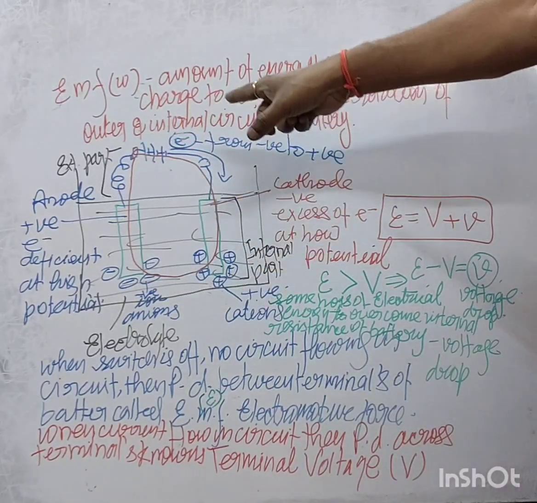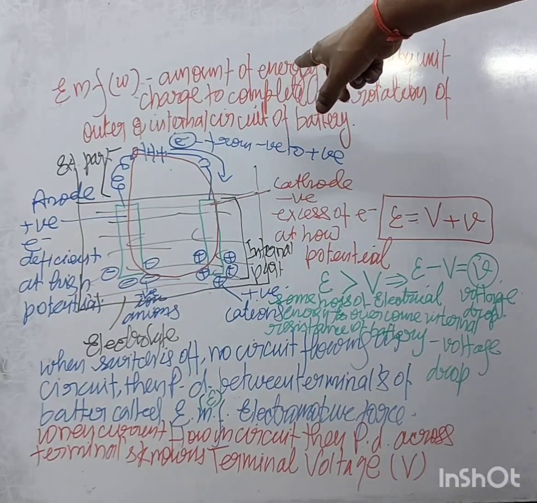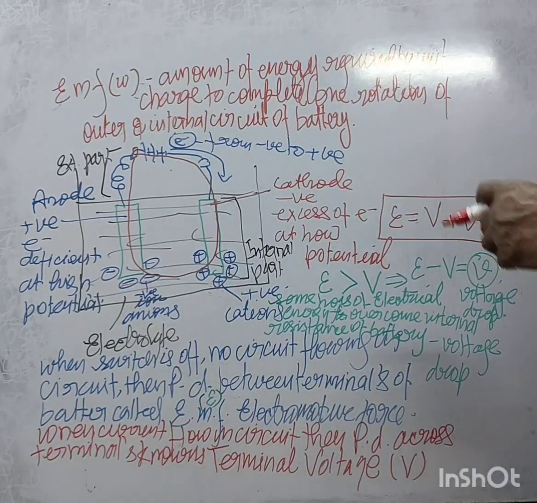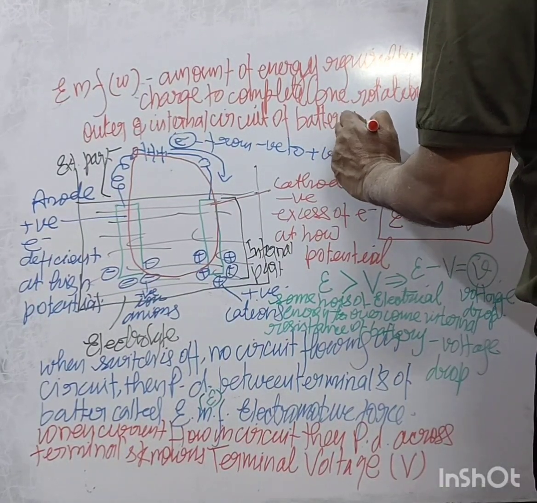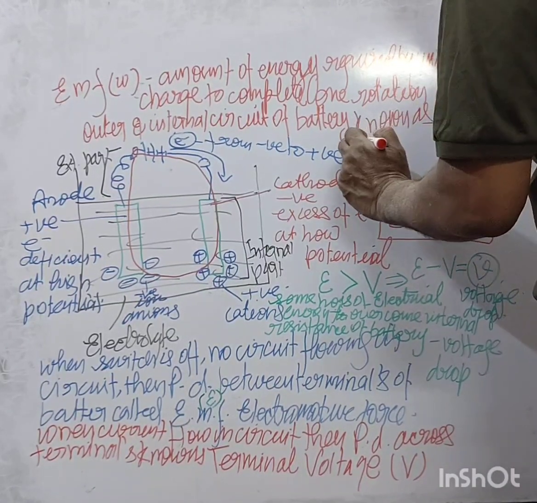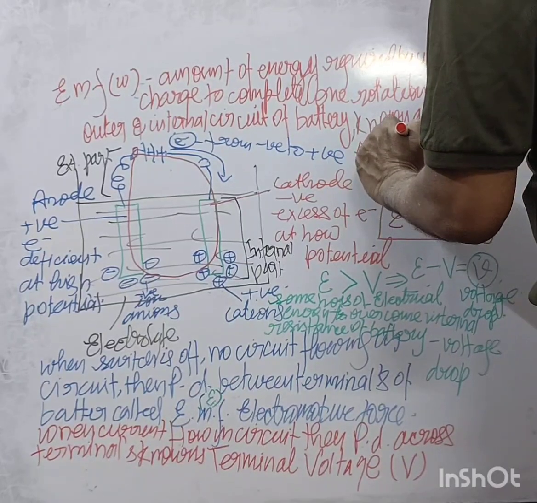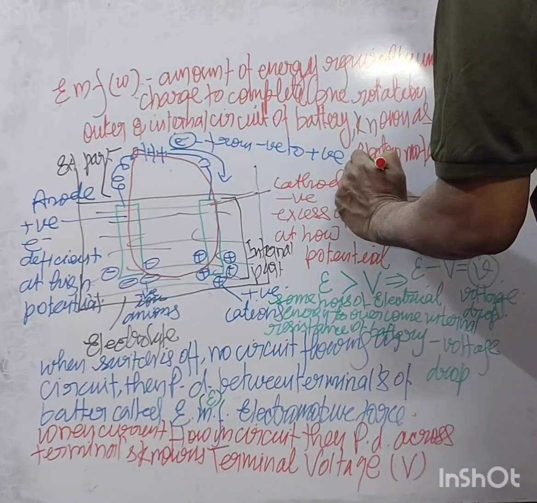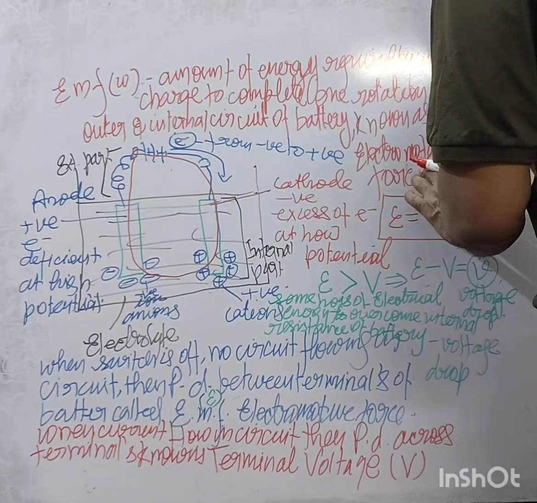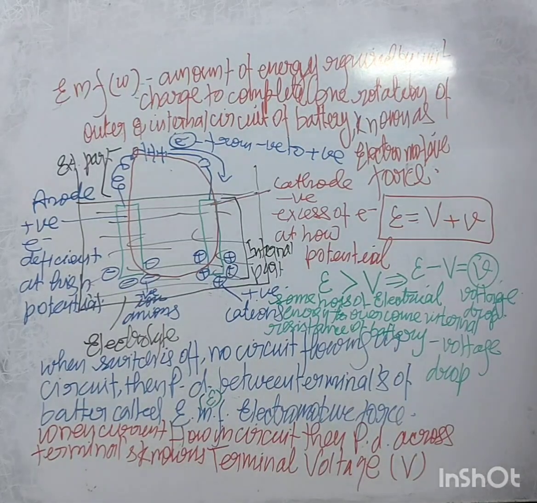The amount of energy required by a unit charge to complete one rotation of the outer and internal circuit of the battery is known as EMF, electromotive force, right? This is the technical definition.